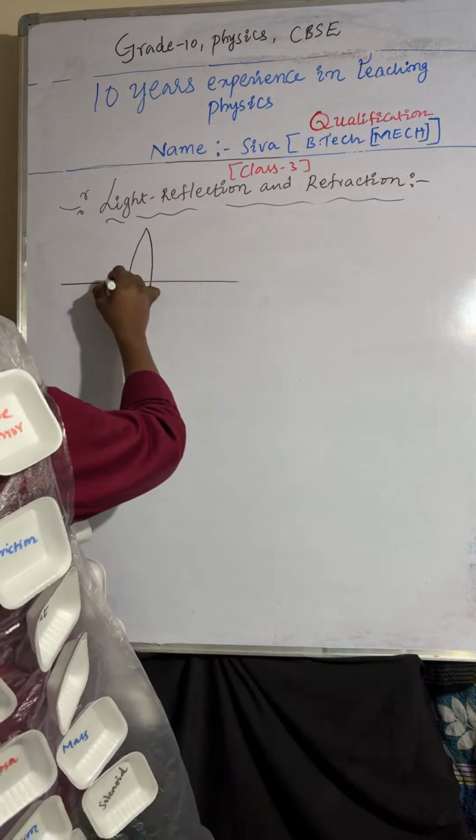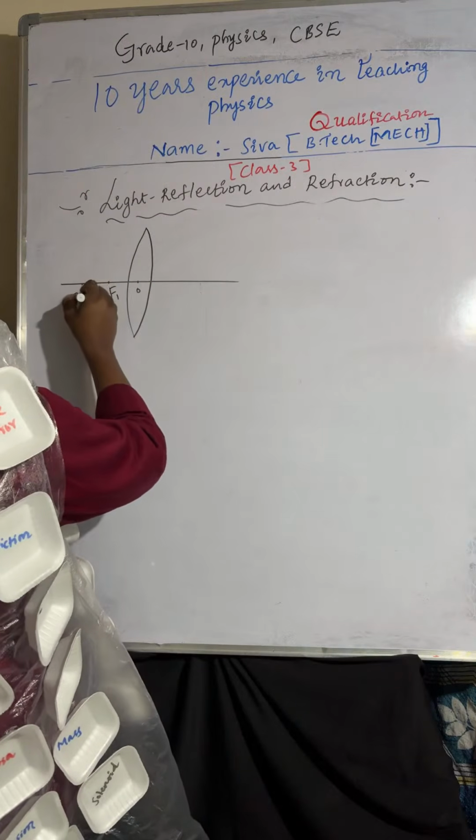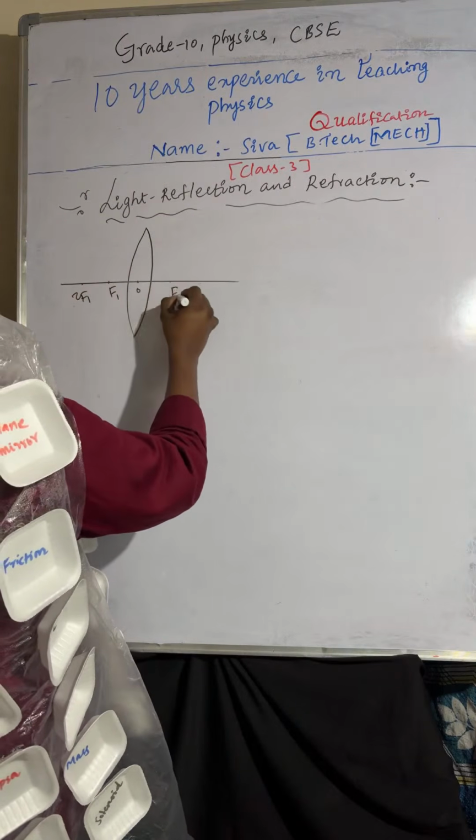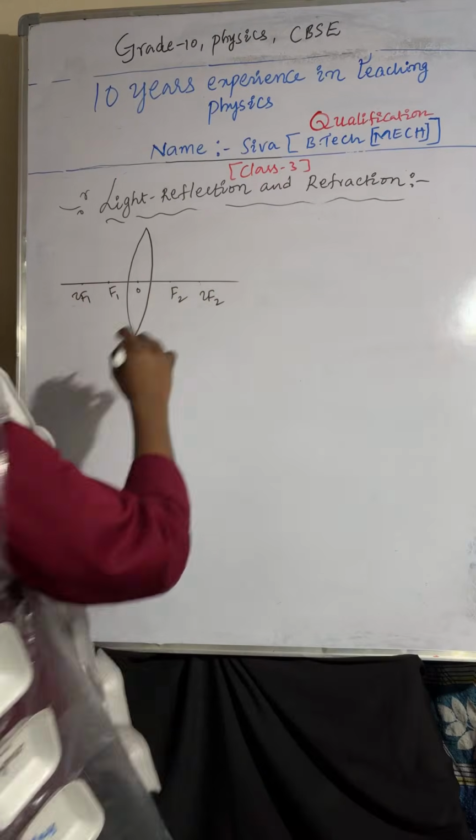This is the optic center, F1 to F1, F2 to F2.